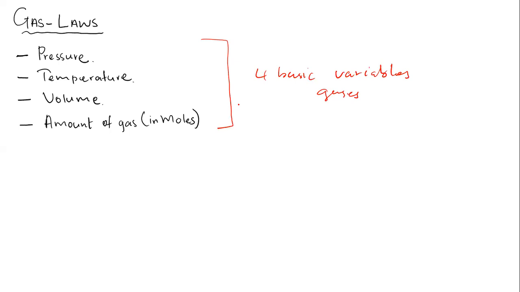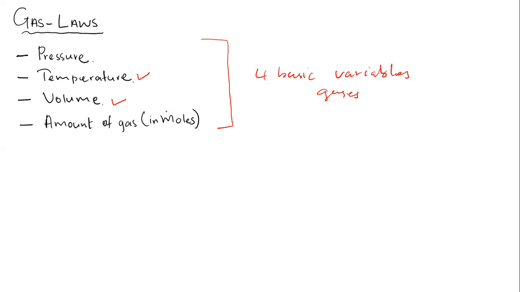In the laboratory, these scientists considered only two variables to be studied. Like, for example, say this scientist decided to choose volume and temperature. So when he chose these two variables, he wanted to see the relationship between these two variables in regards to gases when these other two variables were kept constant.